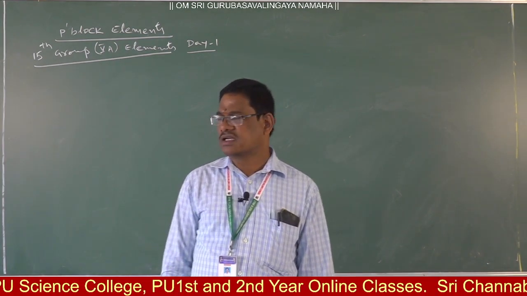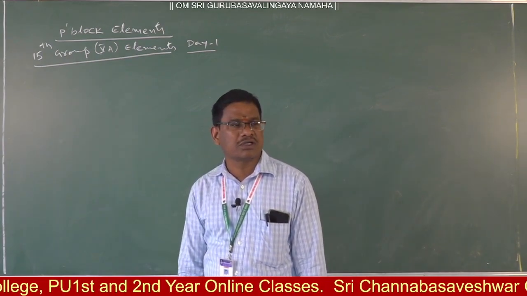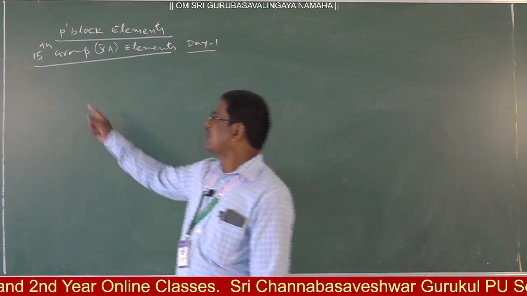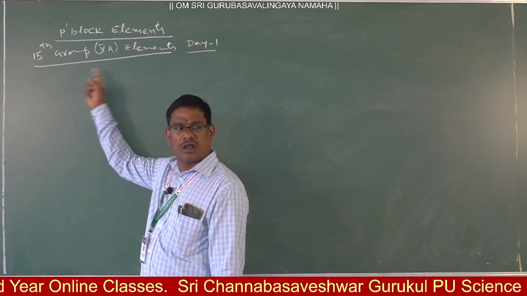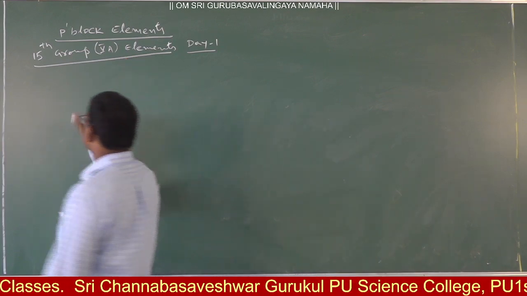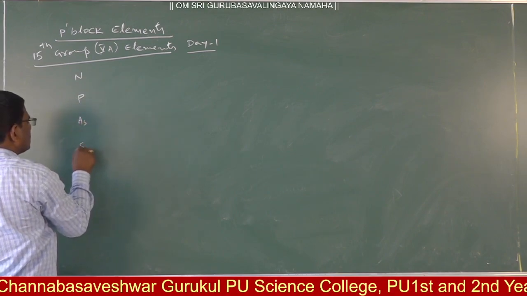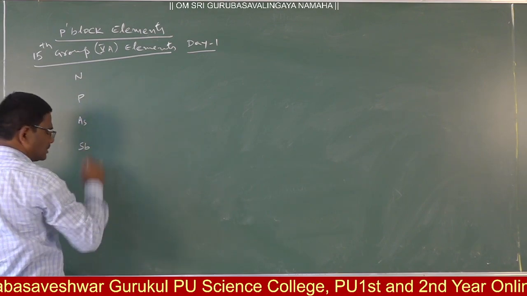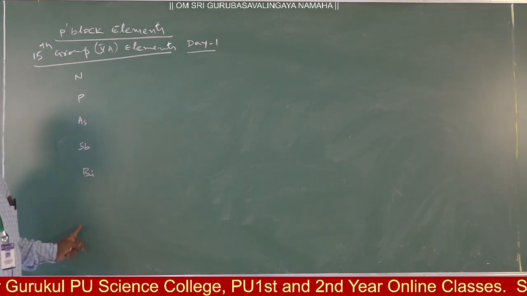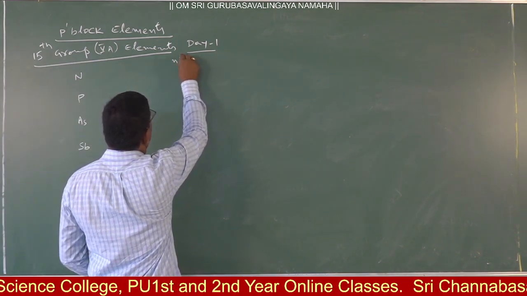Clear? Right. So P block elements, in which the 15th group elements are also known as pnicogens. Right? According to IUPAC, the 15th group in the long form of the periodic table was the 5th A group. The elements are nitrogen, phosphorus, arsenic, antimony and bismuth. Right? These are the 15th group elements, and their general electronic configuration